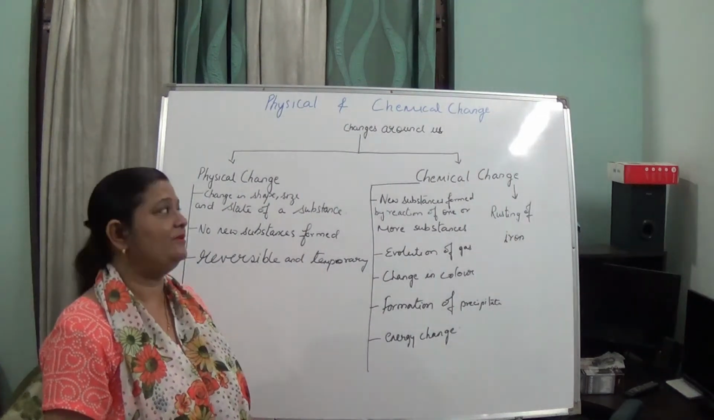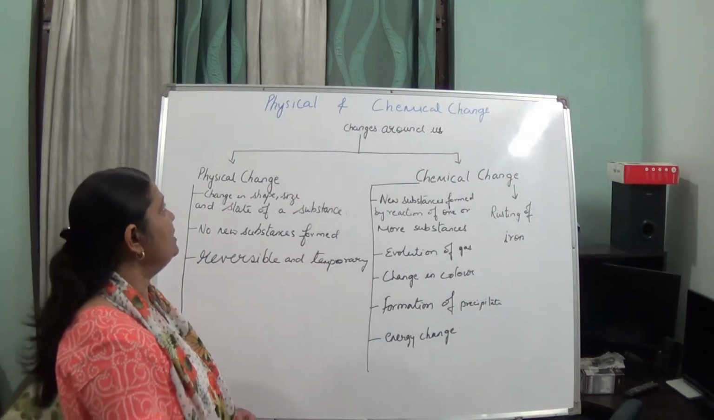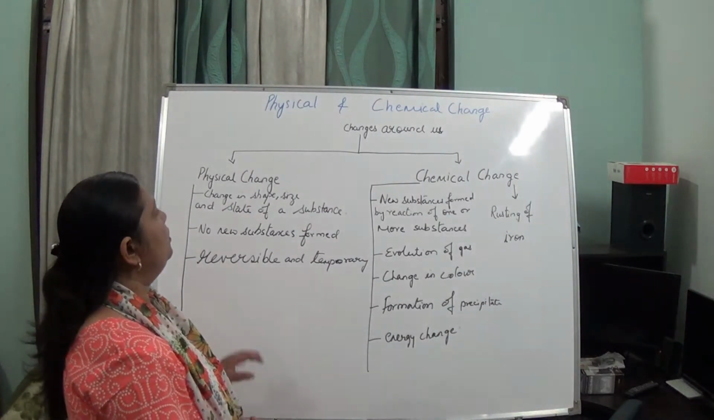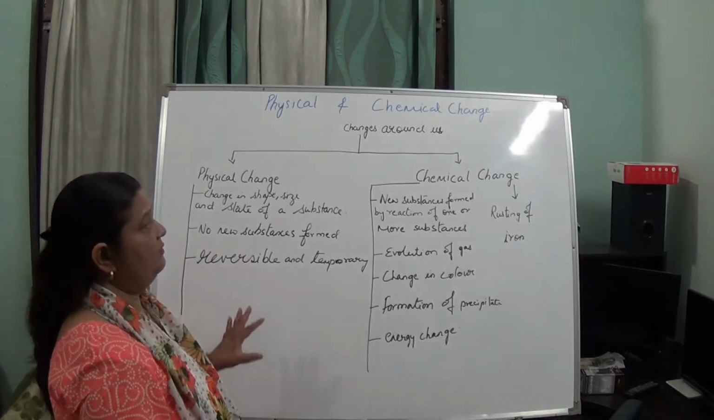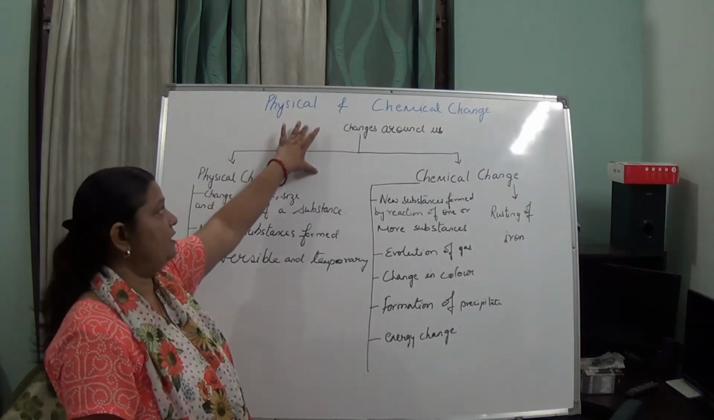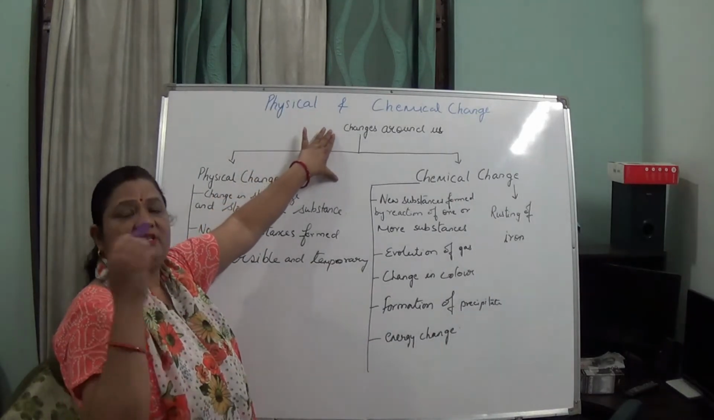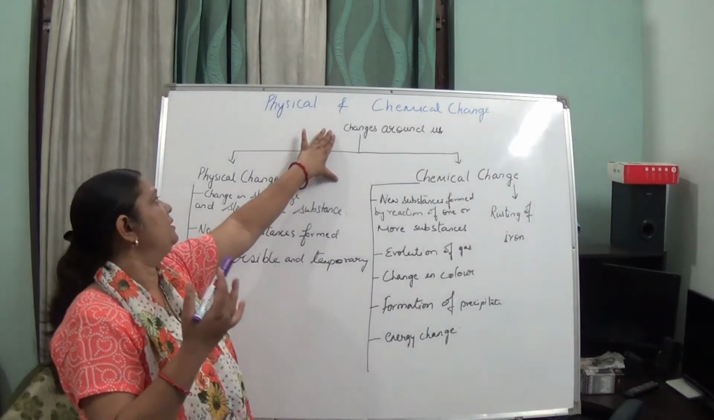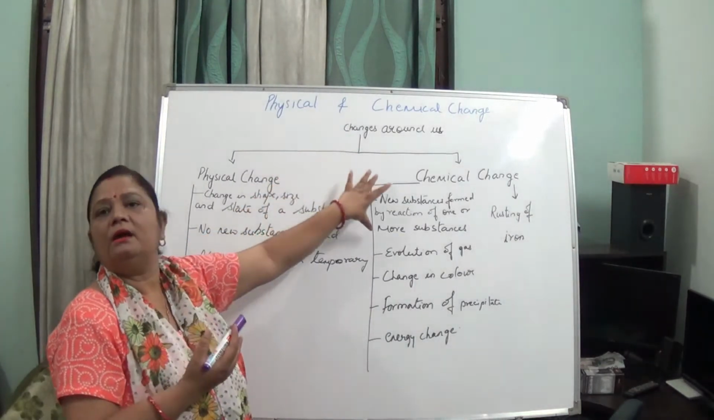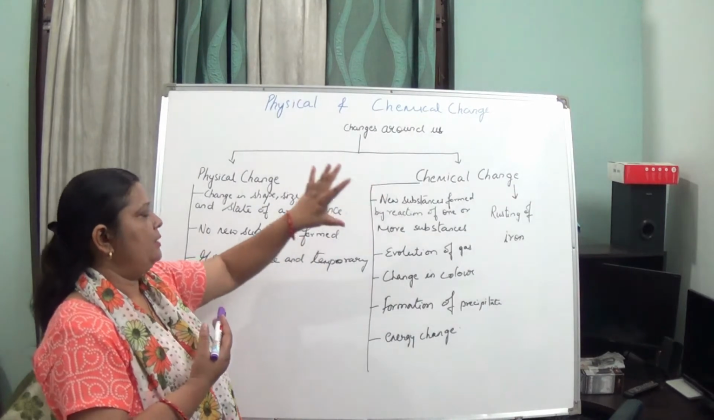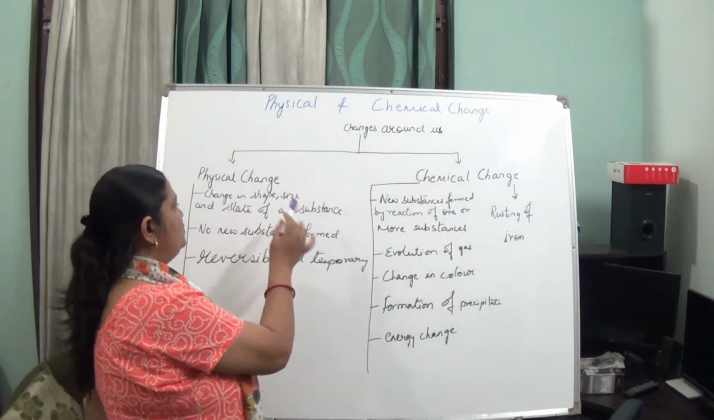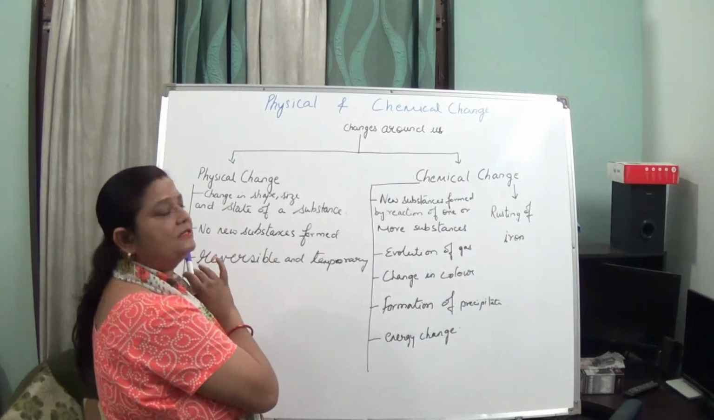Hello students, today we are going to do revision of the chapter physical and chemical change. I have made it in flowchart form. First, all the changes around us are what? A physical change or a chemical change. So, what is physical change? It is a change in shape, size and state of a substance.